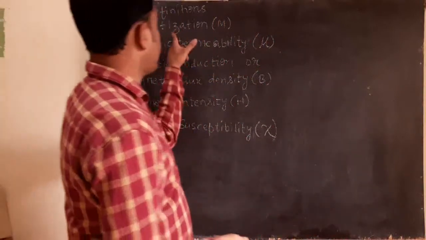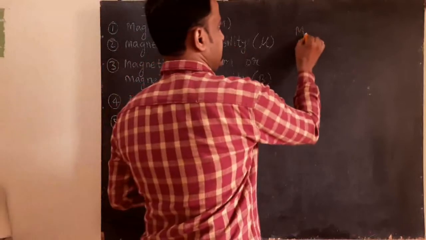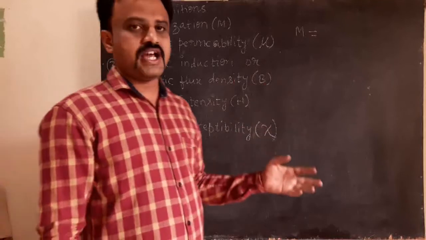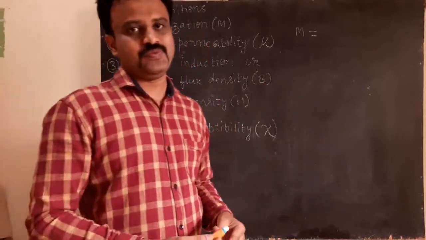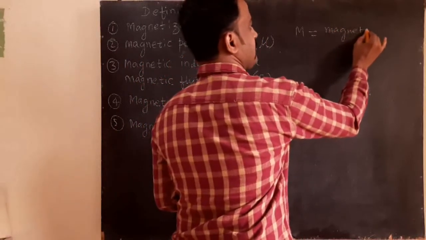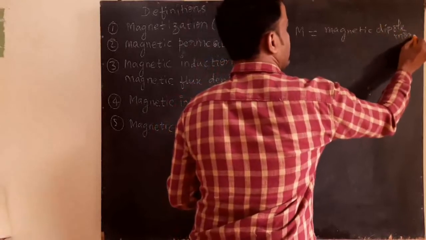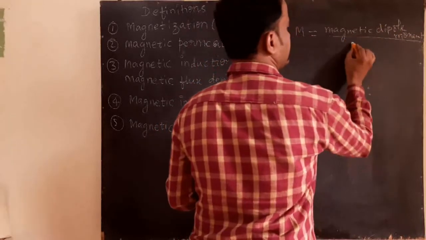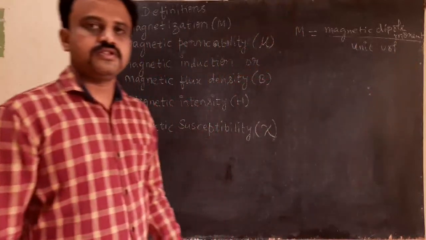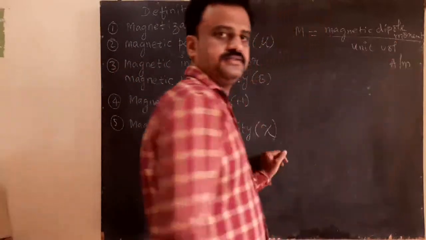That is called magnetization M. And this magnetization M is given by the magnetic dipole moment per unit volume, and its unit is ampere per meter.